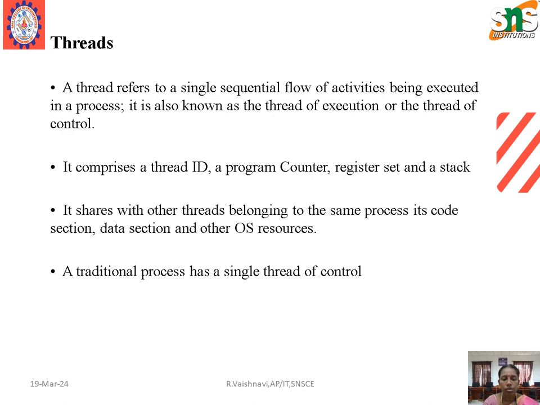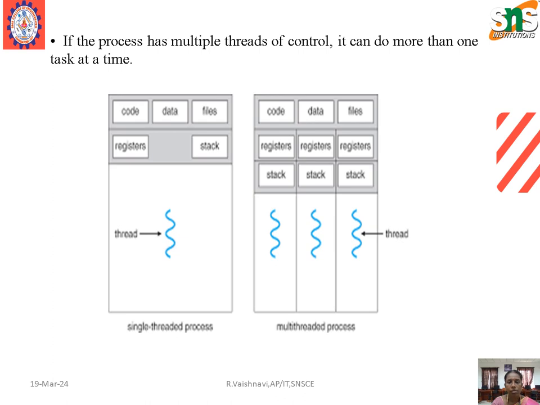The traditional process has a single thread of control. Next, if the process has multiple threads of control, it can do more than one task at a time. Here we have the diagrammatic representation of the single-threaded process and the multi-threaded process. As the diagram shows, for the single-threaded process we have a single thread, along with code, data, files, registers, and the stack. For the multi-threaded process, we have multiple threads, that is, several processes of execution are held here.